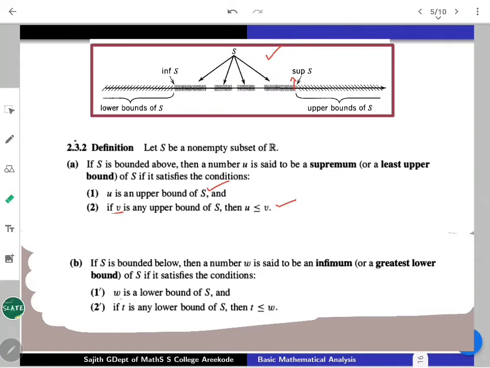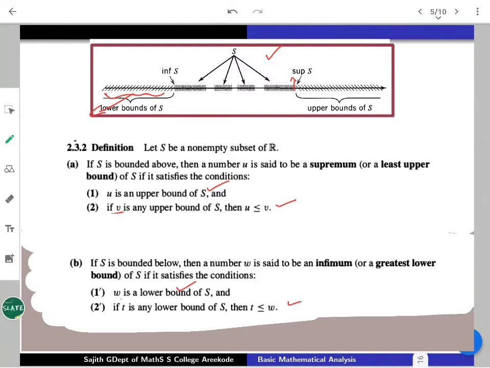W is said to be a GLB or an infimum of the set S if it is a lower bound, and after that, any lower bound you take would be less than or equal to W. So everything on this side in the figure is going to be lower bounds for S. But we are just saying this in the definition of a supremum or an infimum.